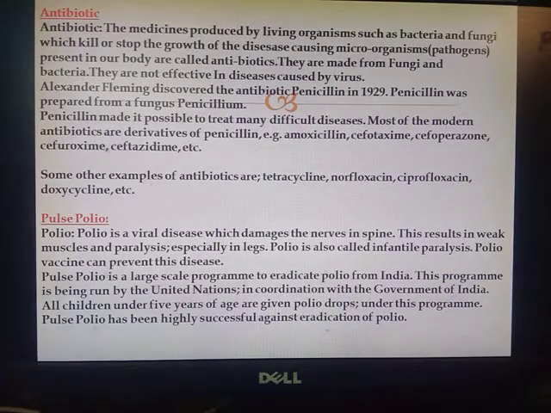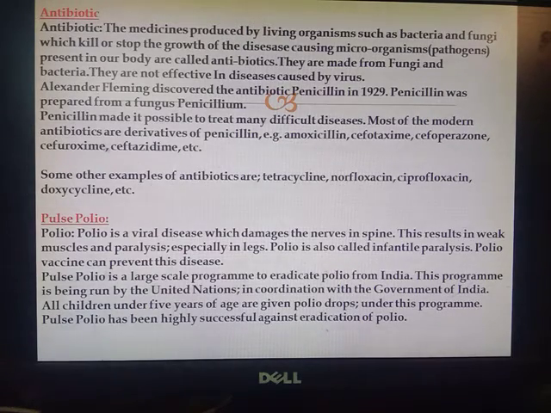Okay, what is an antibiotic? I have been using the word antibiotic. And in our homes also, when we fall ill, usually when we go to a doctor, mostly we are prescribed antibiotics.